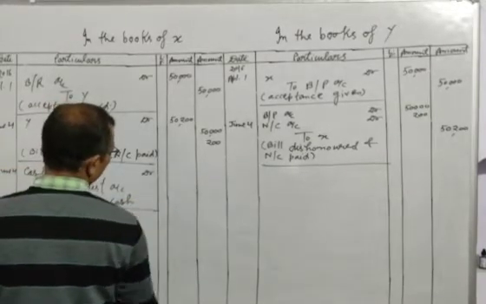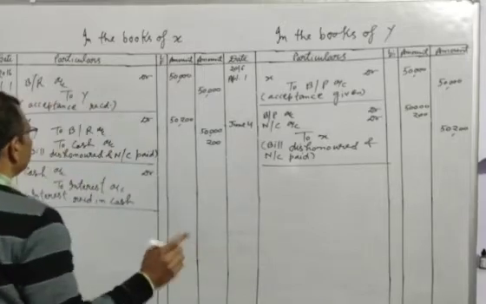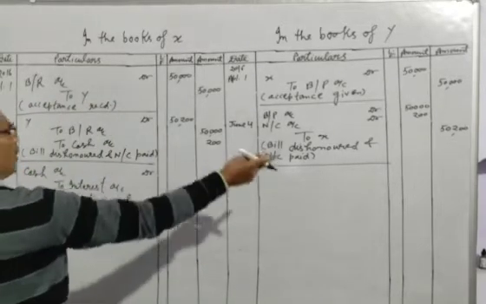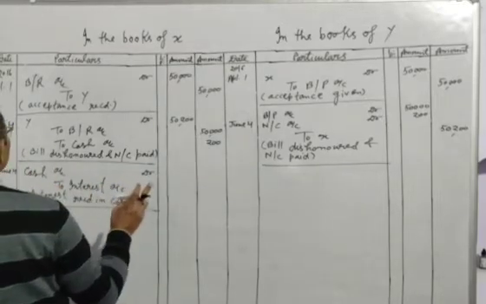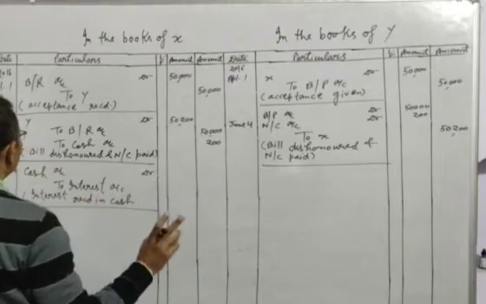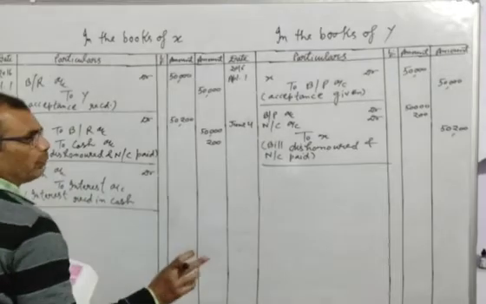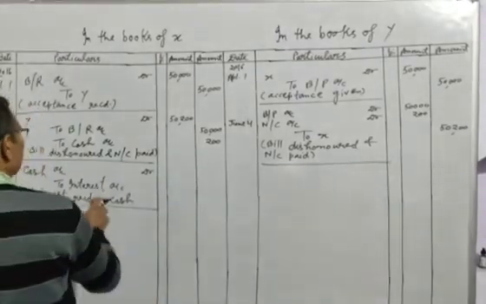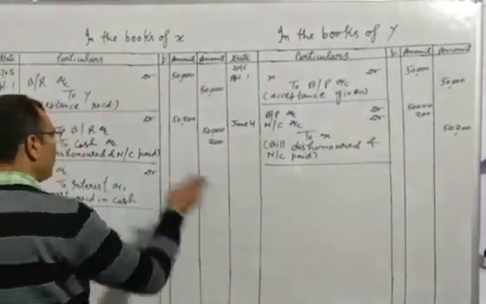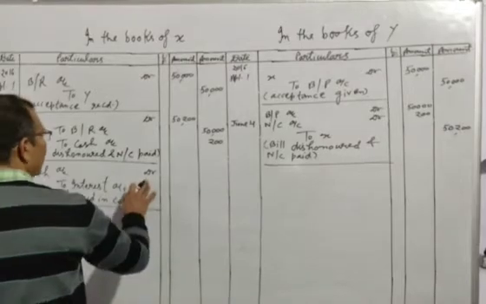Students, if the interest is not received in cash, we will write here in the place of cash the name of the drawee. At that time, we will write Y debit to interest, and in the narration you will write interest due. Okay. But before writing a new bill, we will make the entry for the interest.